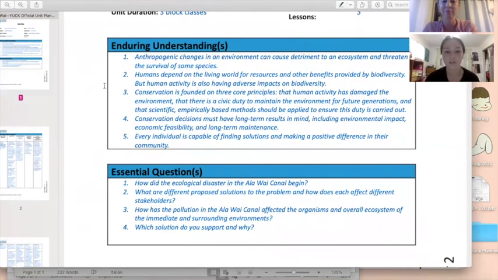3 is that conservation is founded on 3 core principles: that human activity has damaged the environment, that there is a civic duty to maintain the environment for future generations, and that scientific, empirically based methods should be applied to ensure this duty is carried out. 4 is that conservation decisions must have long-term results in mind, including environmental impact, economic feasibility, and long-term maintenance. And 5 is that every individual is capable of finding solutions and making a positive difference in their community. And those 3 are really hit on in lessons 2 and 3.